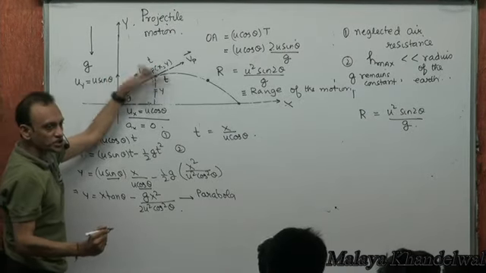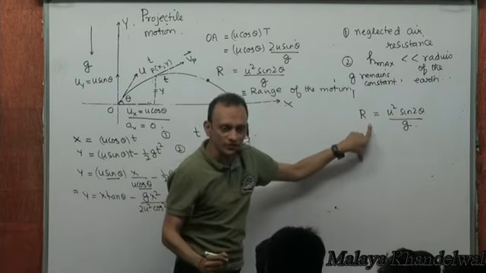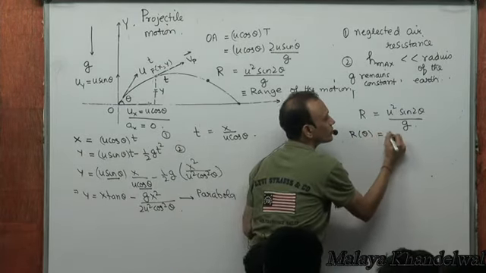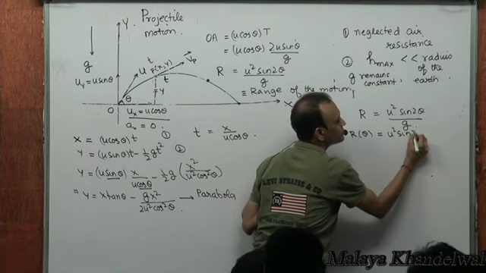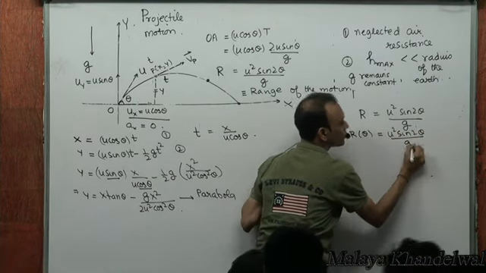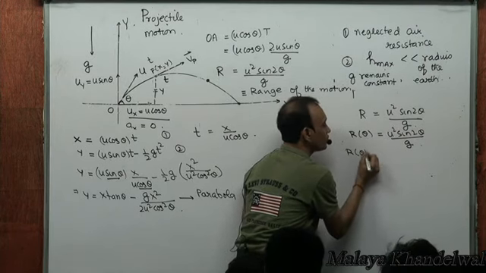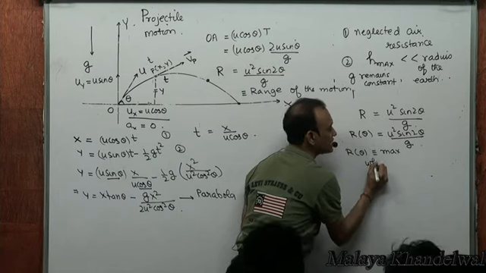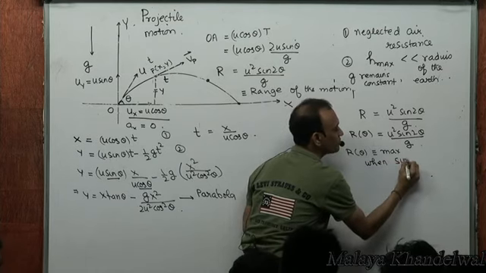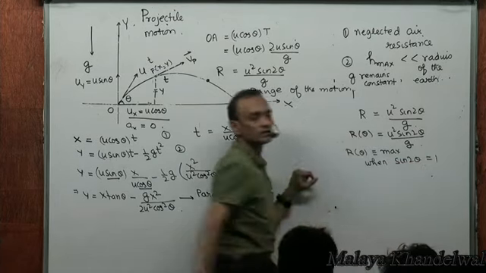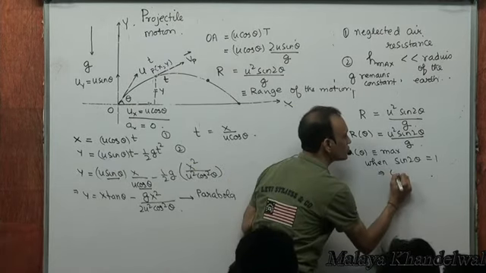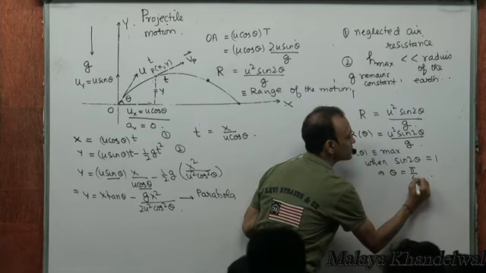Then the range will be a function of theta, u squared sine 2 theta by g. And R of theta would be maximum when sine 2 theta is 1, because the maximum value of sine 2 theta is 1. That's when the range is going to be a maximum. When sine 2 theta is 1 means theta must be 45 degrees.